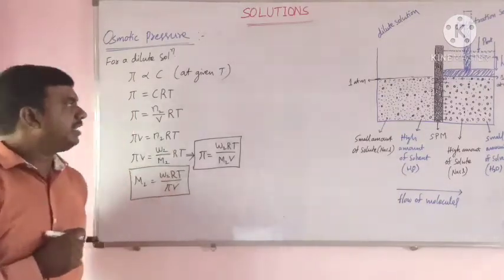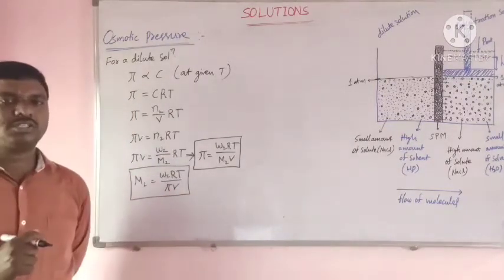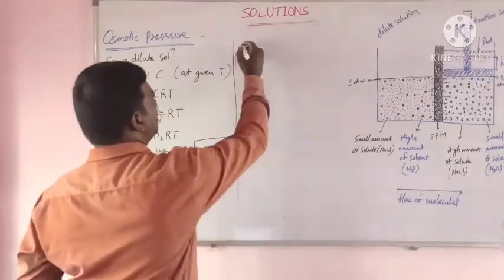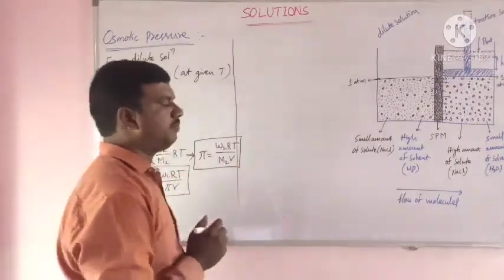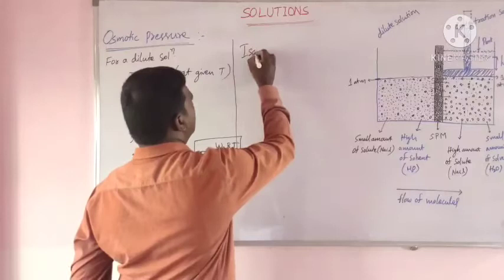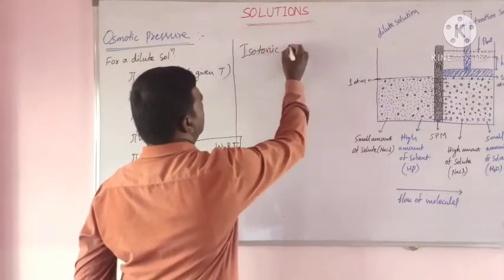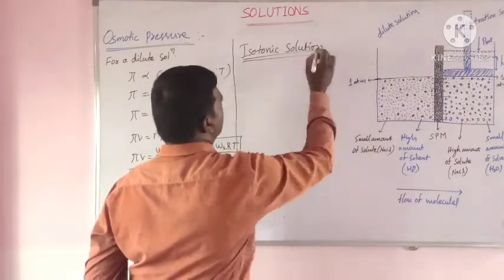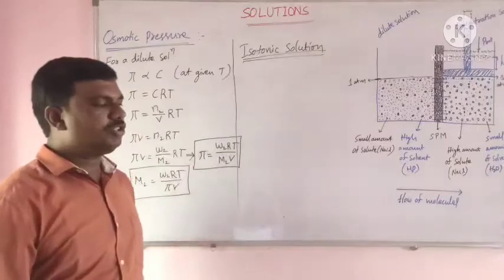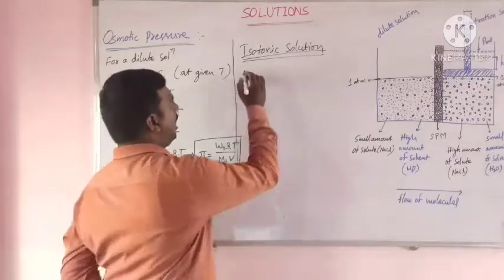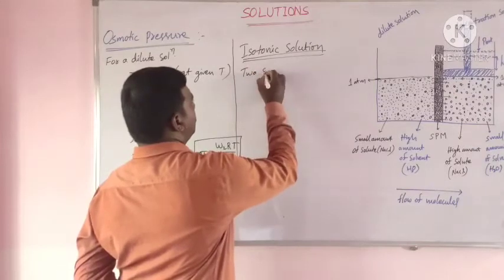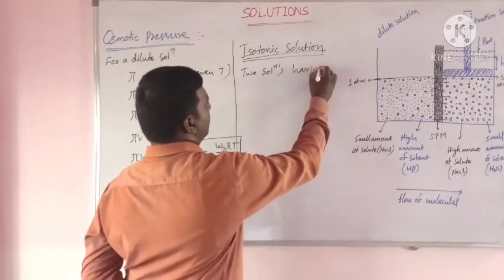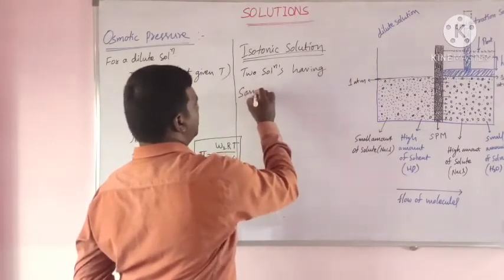On the basis of osmotic pressure, solutions are classified into three types. The first one is isotonic solution. What is an isotonic solution? Two solutions having the same osmotic pressures.